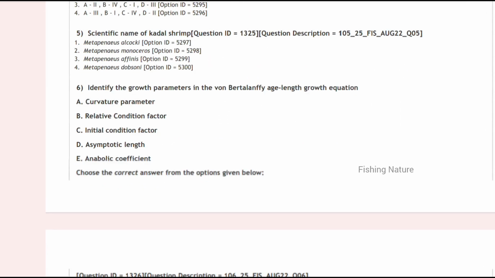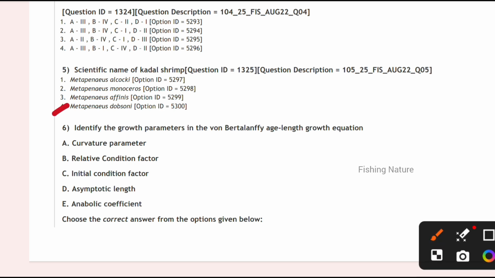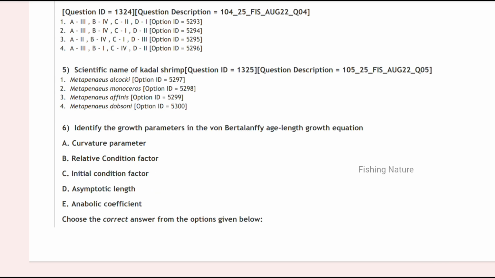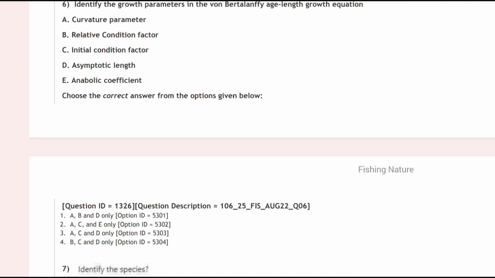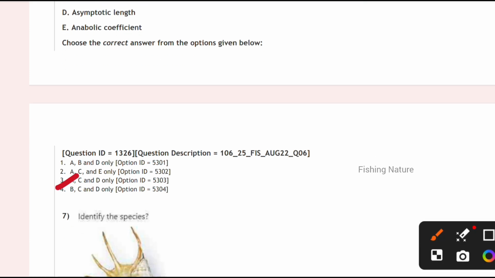Next one, scientific name of cuddle shrimp they are asking. Cuddle shrimp means it is the Metapenaeus dobsoni. So option 4 is correct. Identify the growth parameters in the von Bertalanffy age length growth equation they are asking. Here we can observe the curvature parameter as well as the initial condition factor and asymptotic length. So A, C and D. It is option 3. A, C and D is correct.